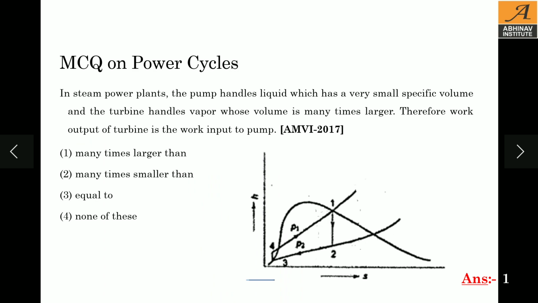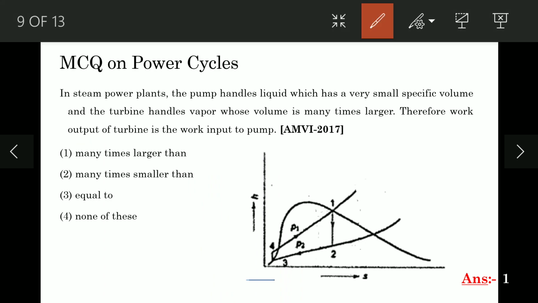Next MCQ. In a steam power plant, the pump handles the liquid which has a very small specific volume, and the turbine handles the vapor whose volume is many times larger. Therefore, work output of a turbine is the work input to the pump.